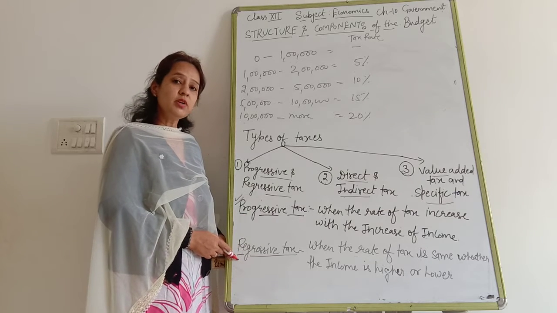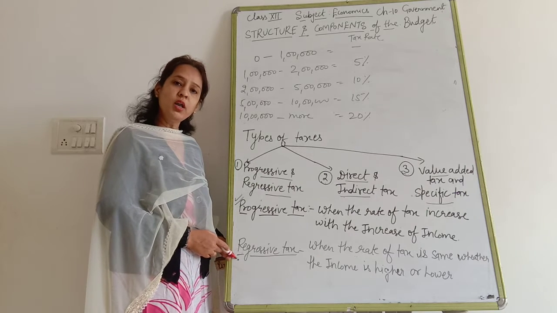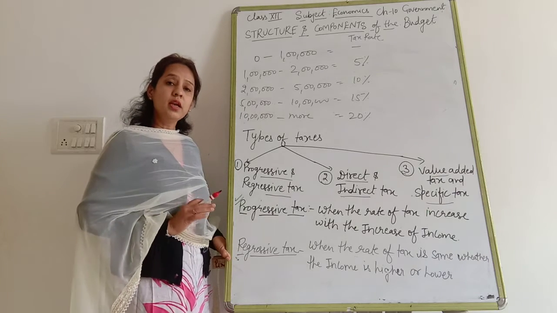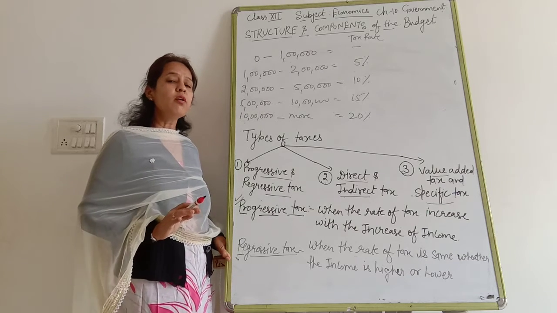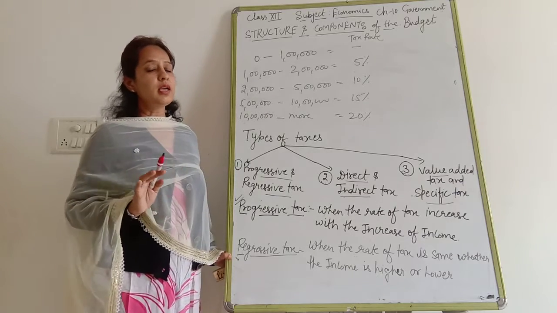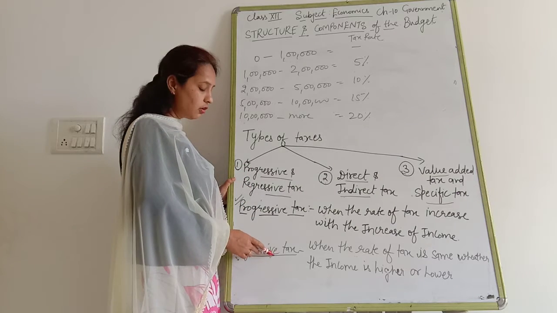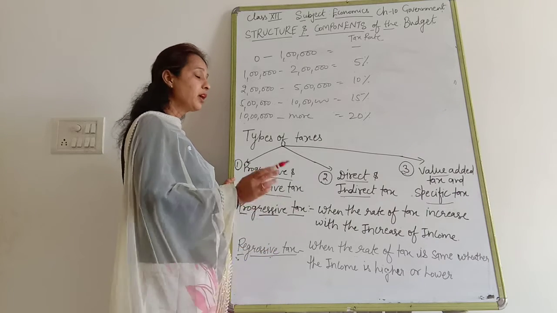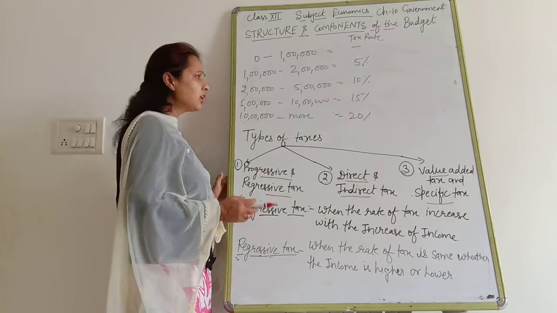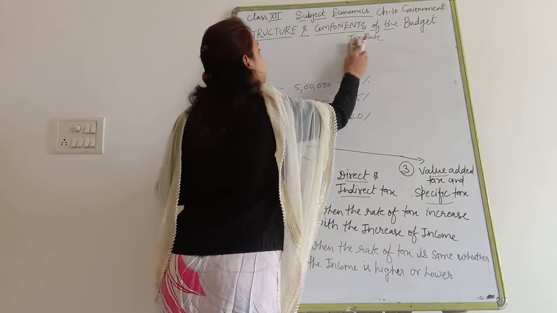Regressive tax is one in which the rate of the tax is the same for the poor as well as for the richer section of the society. It means the rate of tax is similar for all sections of the society, whether he is poor or whether he is rich. So in a regressive tax, there will be a greater burden on the poor rather than the richer section of the society. For example, suppose